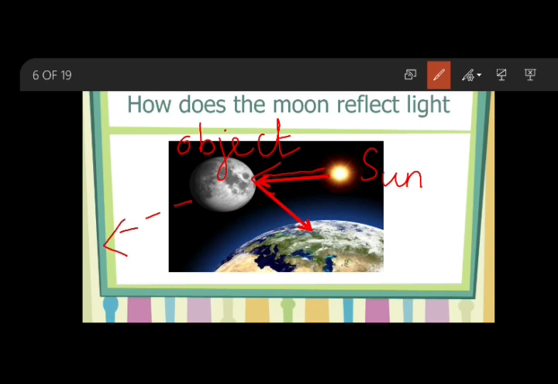Instead, they turn back in the opposite direction. They changed direction towards the earth. This is called reflection. Whenever light rays hit an object and change their traveling path to the opposite direction, that is the property of reflection of light rays.